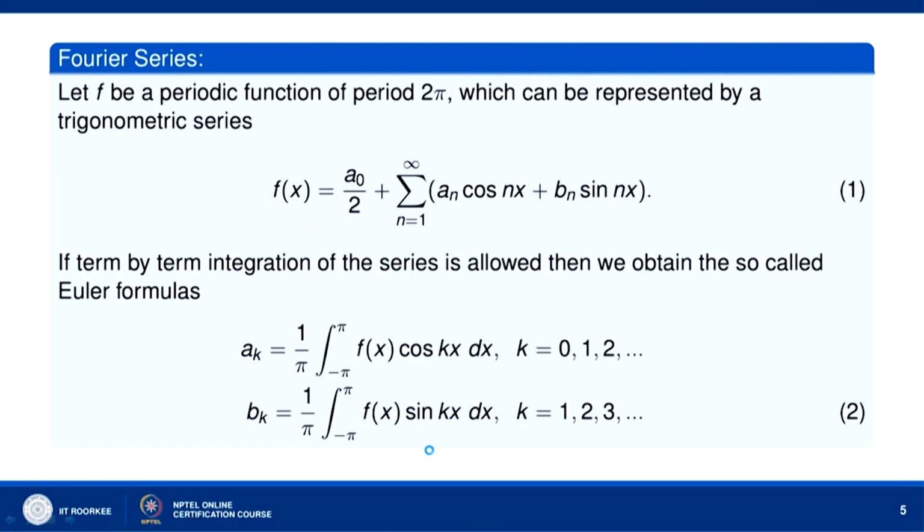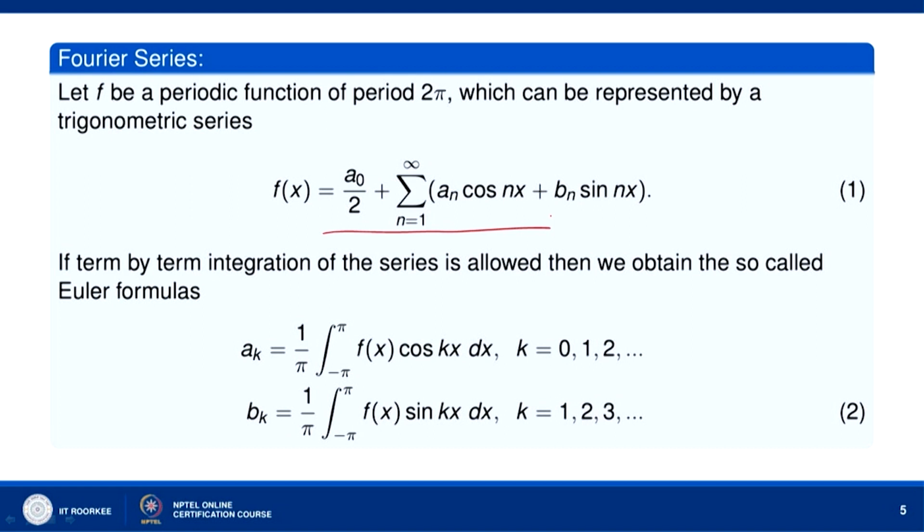Now, let us consider the Fourier series. Let f be a periodic function of period 2π, which can be represented by a trigonometric series. This is the trigonometric series: f(x) equal to a₀/2 plus the sum from n equal to 1 to infinity of (aₙ cos nx + bₙ sin nx). You can see that it is made up of trigonometric functions cos nx and sin nx, which are 2π periodic. Such a series is called a trigonometric series.